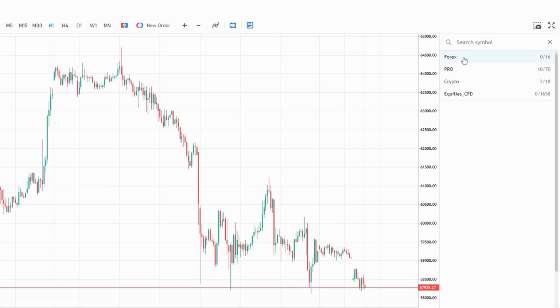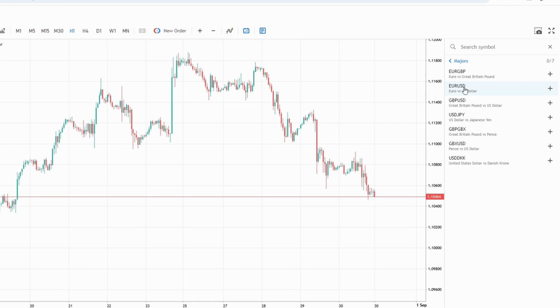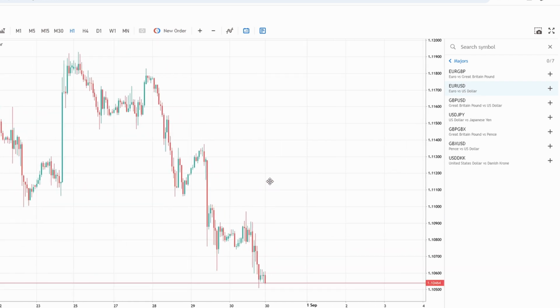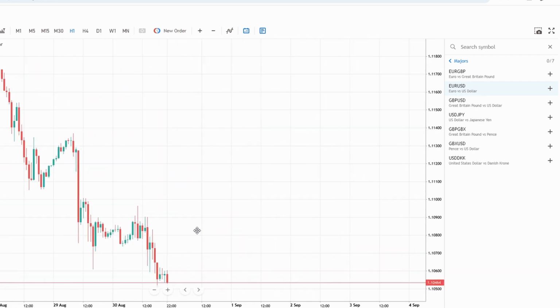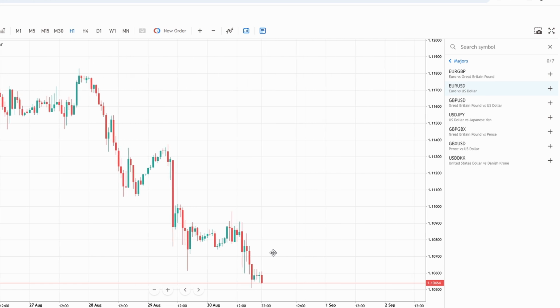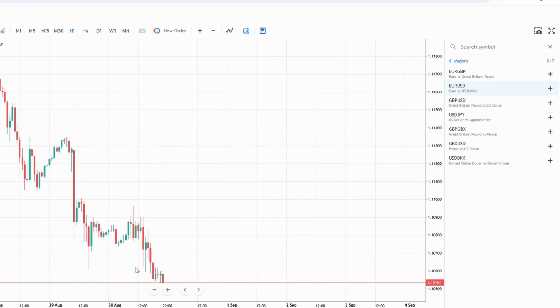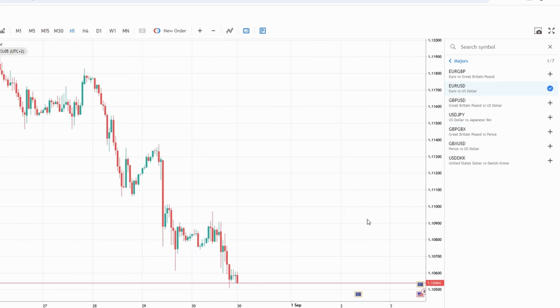Let's say you're interested in trading the euro to US dollar currency pair. It's one of the most popular pairs, and it's a great place to start if you're new to forex trading. When you click on euro to US dollar from your list of assets, the platform will bring up all the relevant information you need to make a trade. You'll see the current buy and sell prices, and you'll have the option to either buy or sell depending on your market outlook. Now, let's walk through placing a trade.